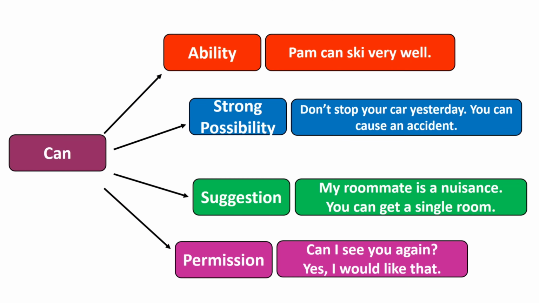Can is used for 4 conditions. Ability: Pam can ski very well. Strong possibility: don't stop your car yesterday. You can cause an accident. Suggestion: my roommate is a nuisance. You can get a single room. Permission: can I see you again? Yes, I would like that.